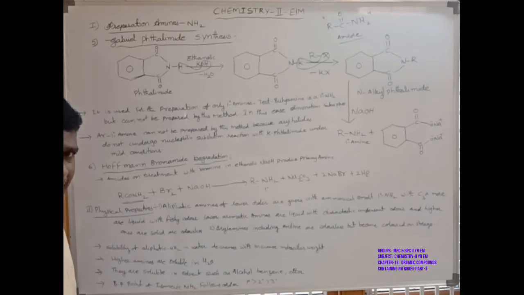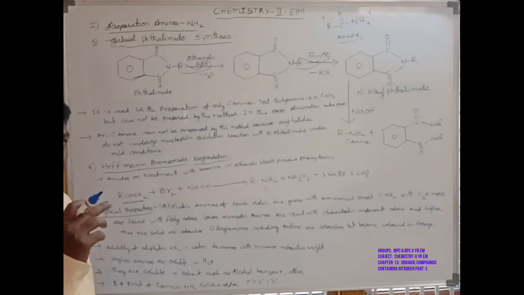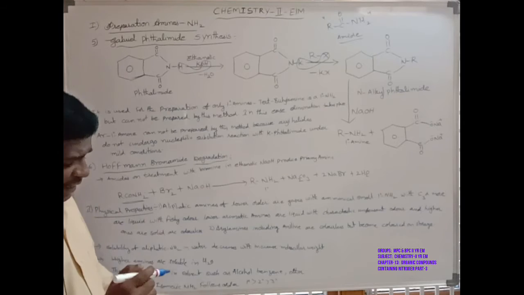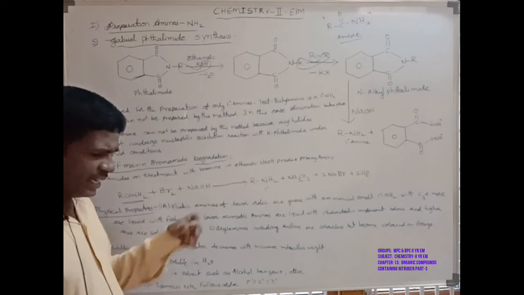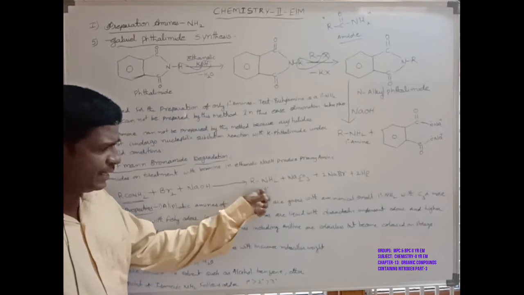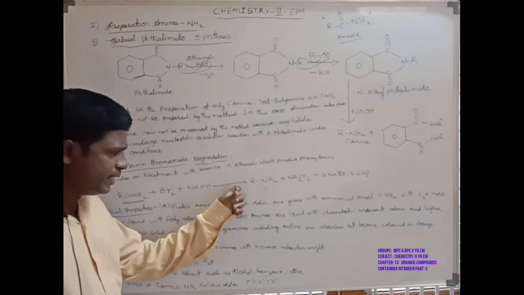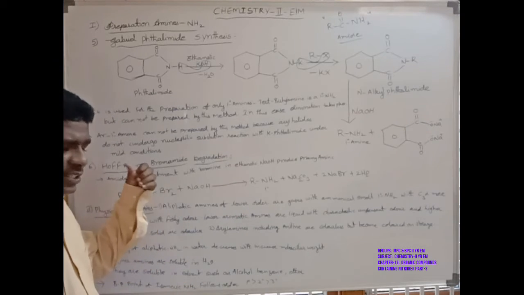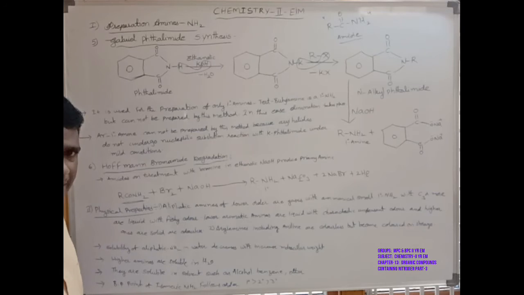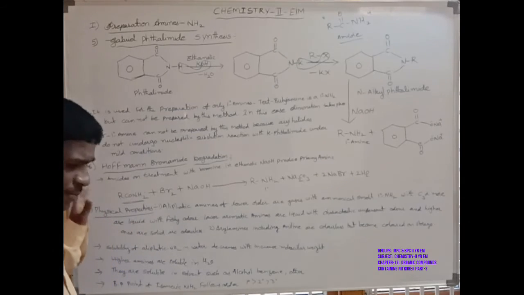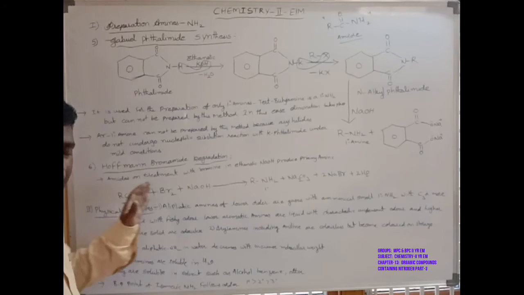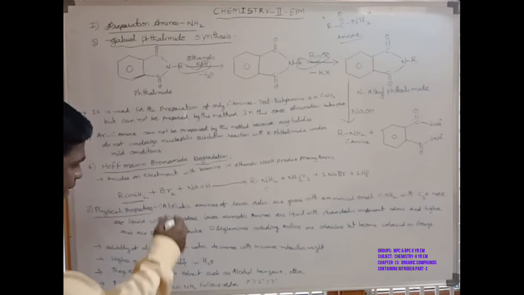In Hoffmann bromamide degradation, amides are treated with bromine in the presence of ethanolic sodium hydroxide or caustic soda, which forms the primary amine. That is also known as Hoffmann bromamide degradation. These six main reactions are the preparation of the primary amines.